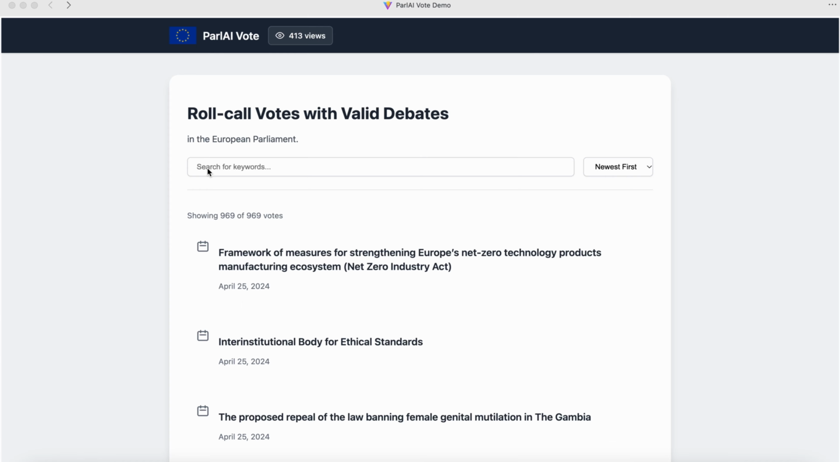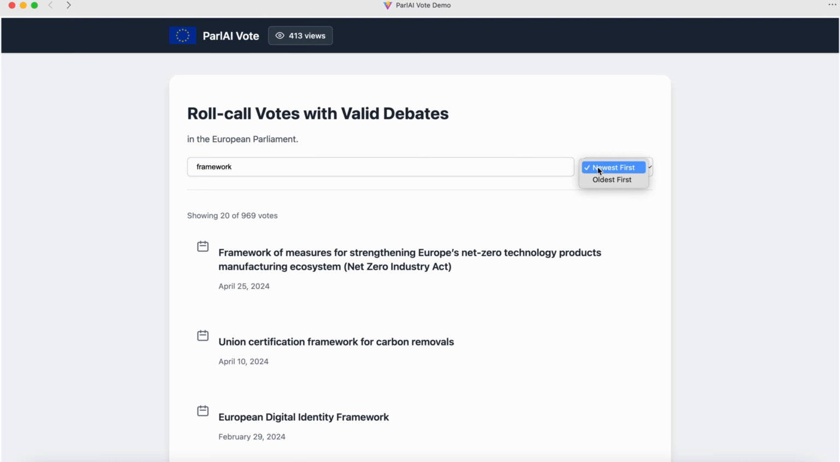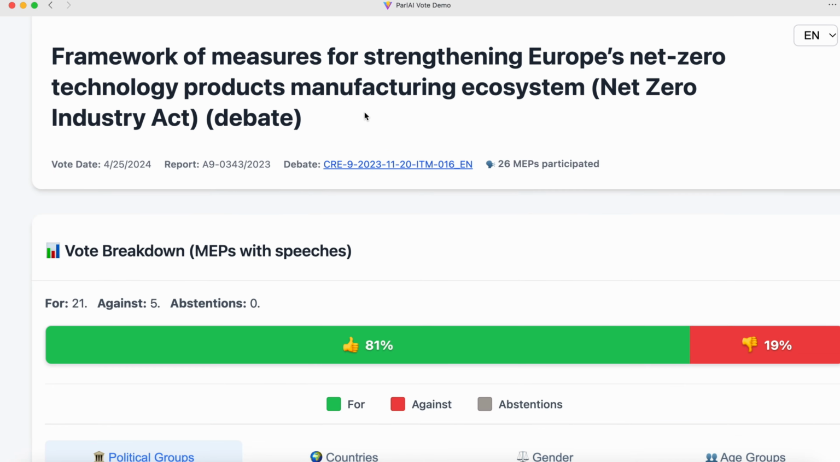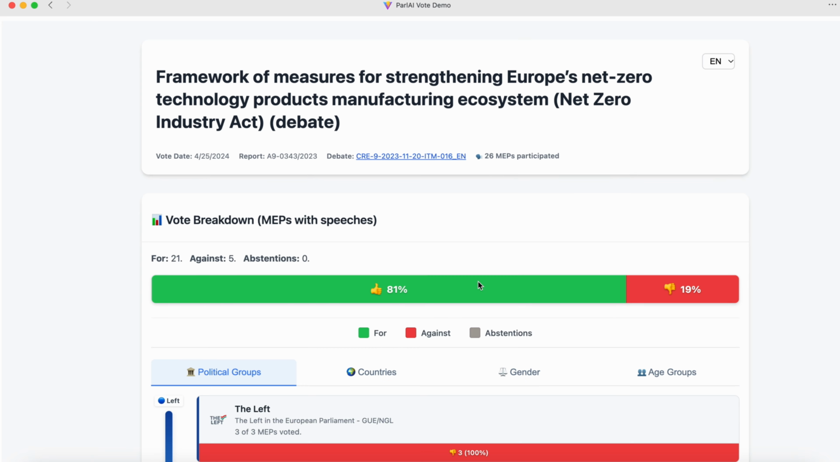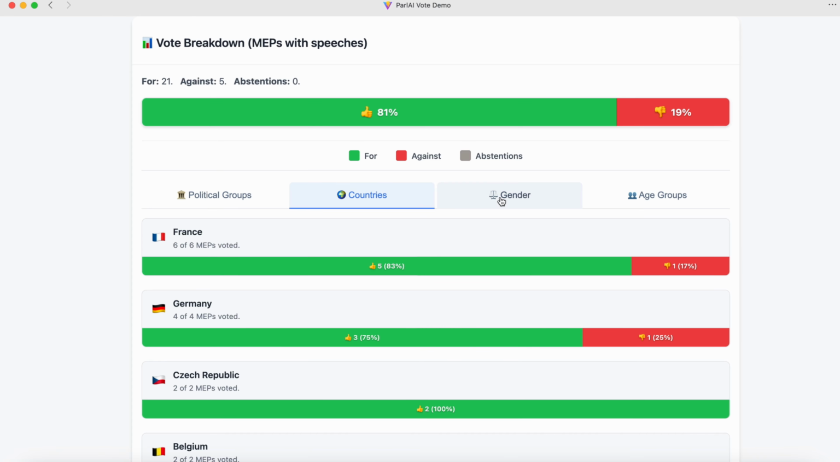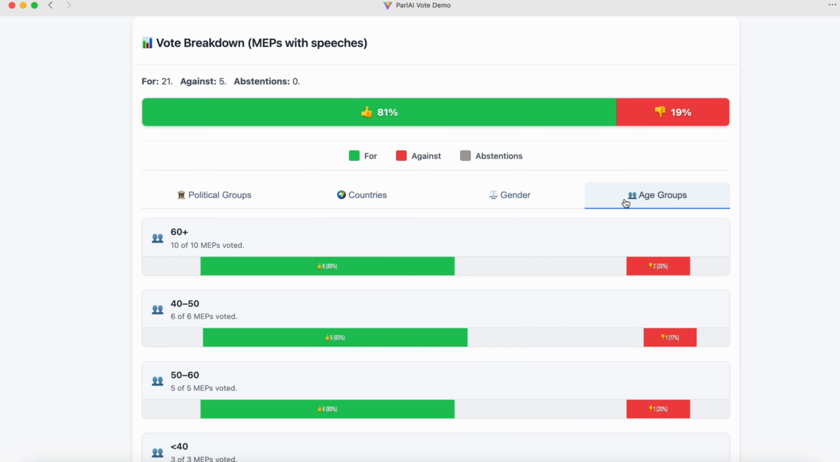Let's walk through the system. From the homepage, we can search by keyword or sort by date to quickly find a debate. On the vote page, the first panel displays the metadata, including the debate topic, date, a link to the full debate text, and the number of participants. Next, we see a breakdown of how members voted across groups and demographics, giving a clear picture of political alignment.